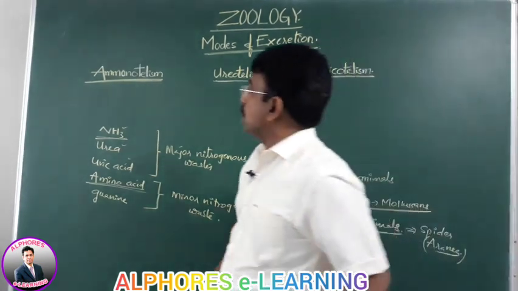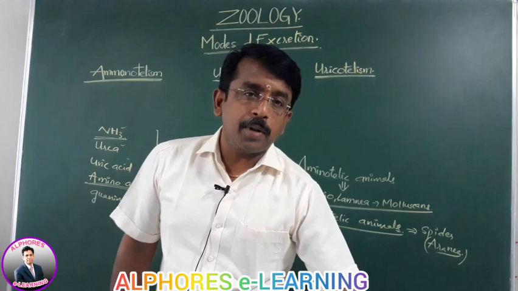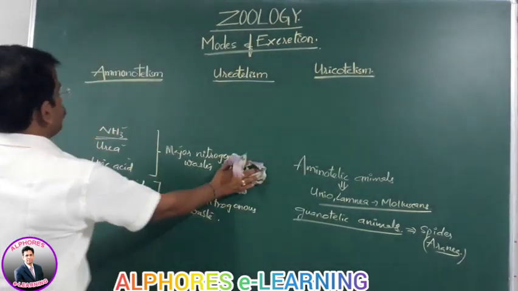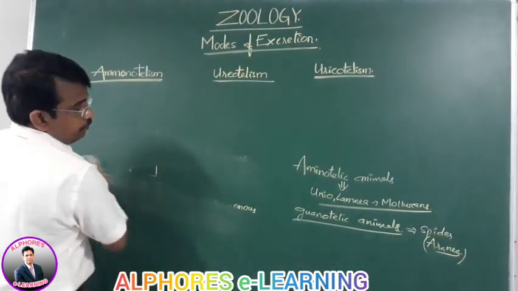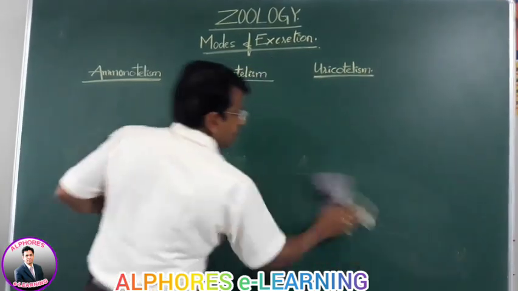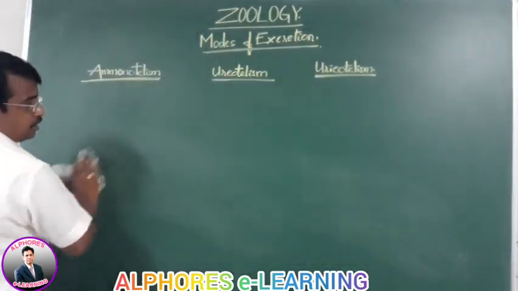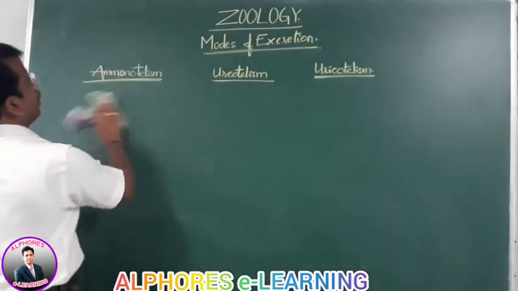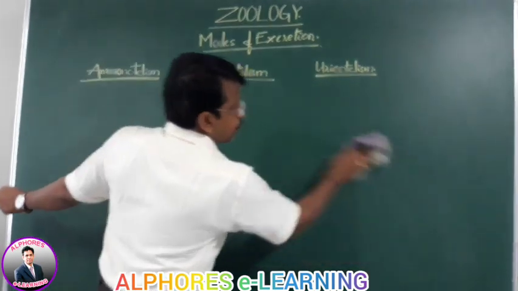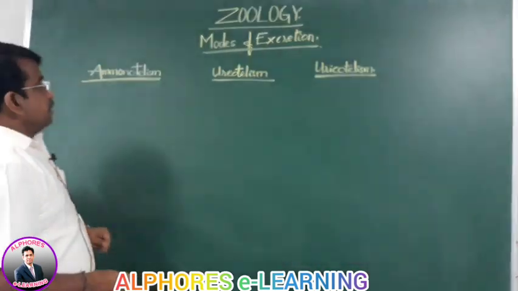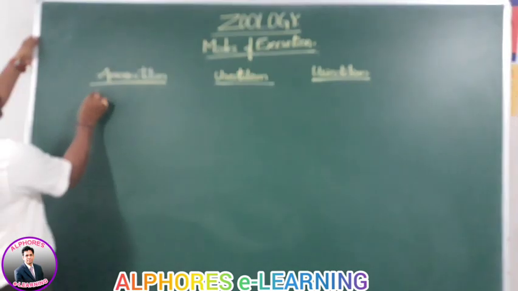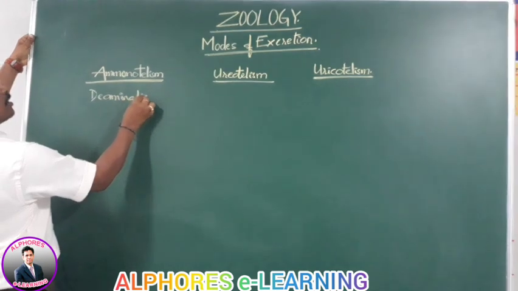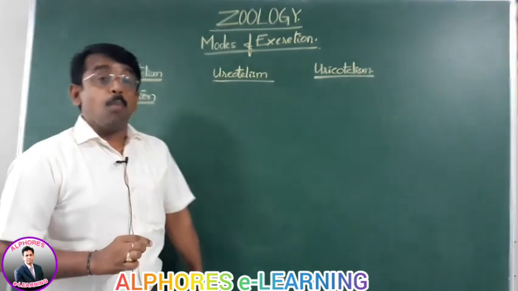In this connection, first of all, we'll discuss the ammonotelic animals. So, the animals that excrete ammonia as a nitrogenous waste are named ammonotelic. In this connection, first of all, the deamination takes place. Deamination. De means removal. What removal? Amine.